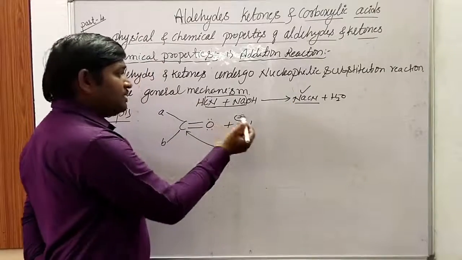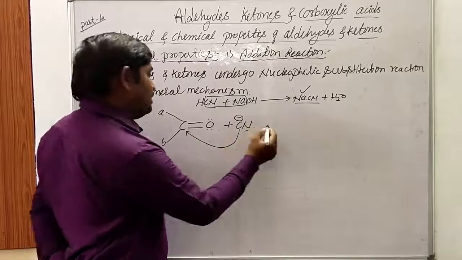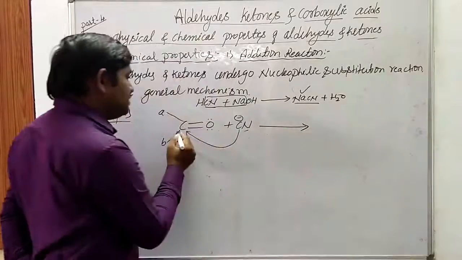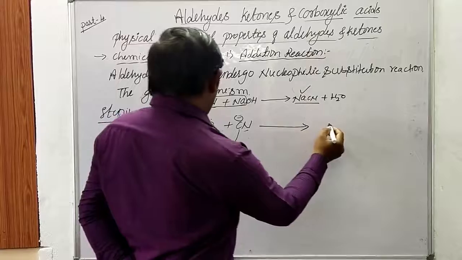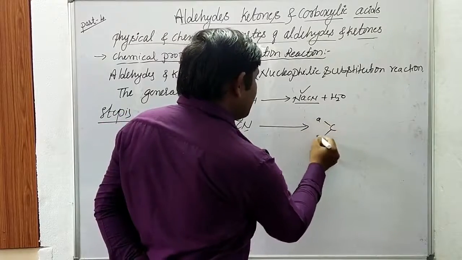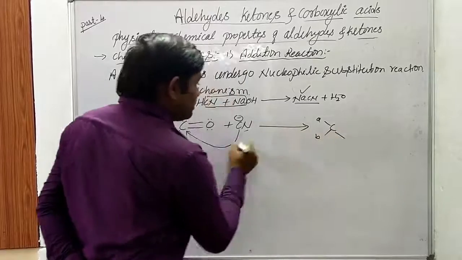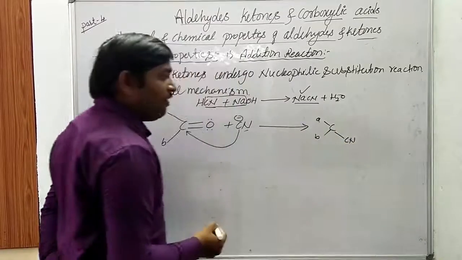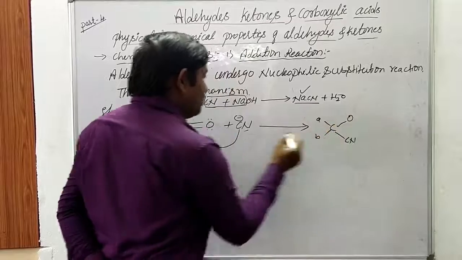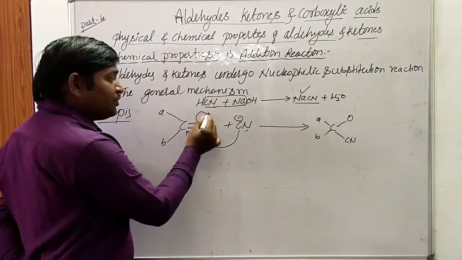What happens next? The elimination of sodium takes place. So what happens here? The attack of cyanide on the carbon, here A, here B, general atoms or group of atoms. This cyanide is a nucleophile. Next, this oxygen gets a negative charge. Why?